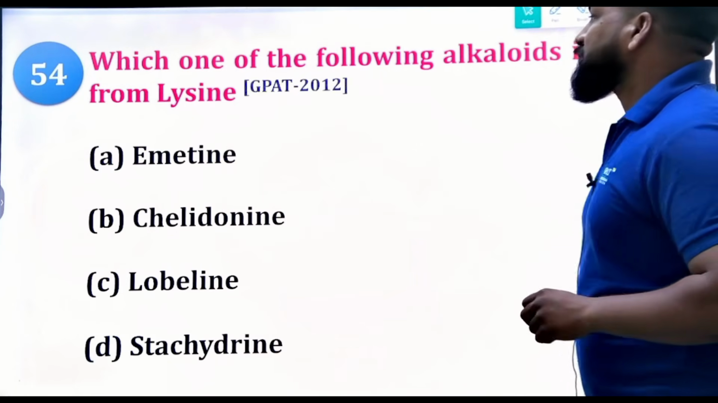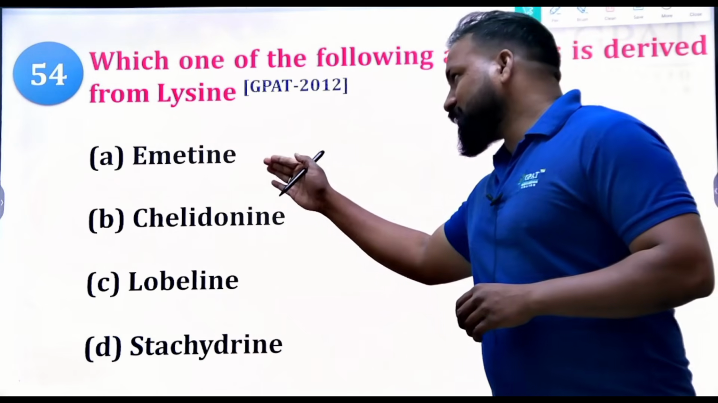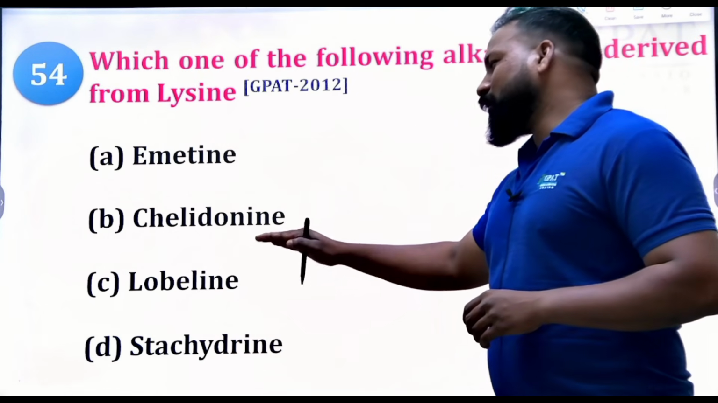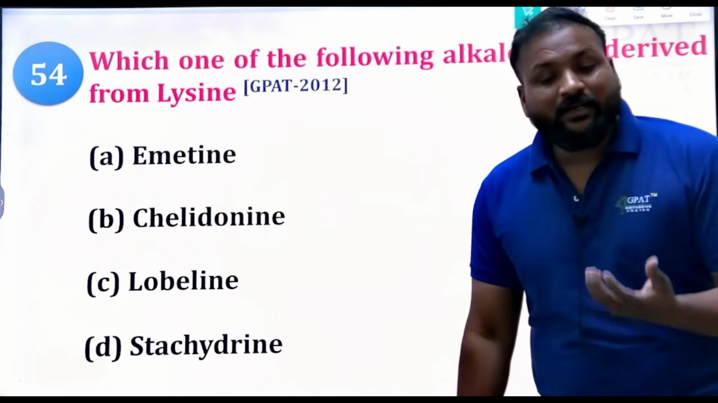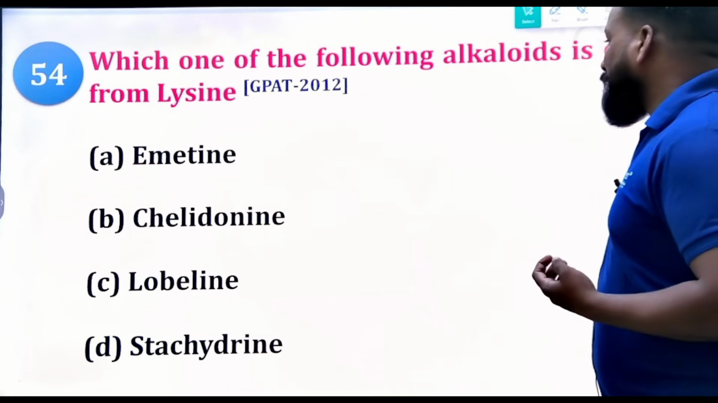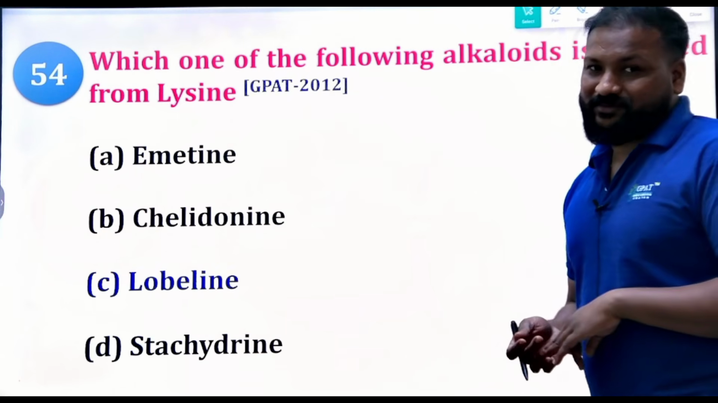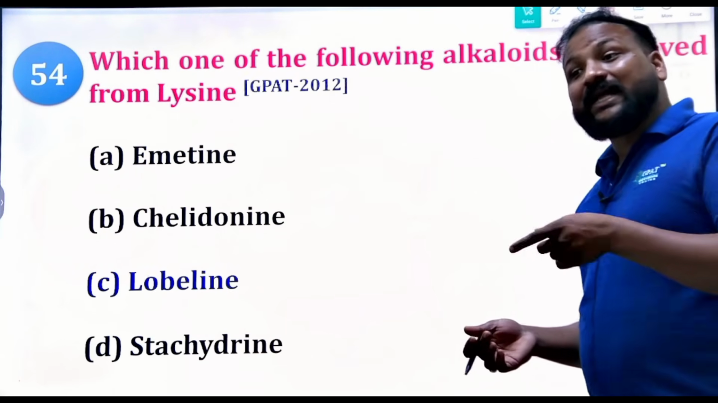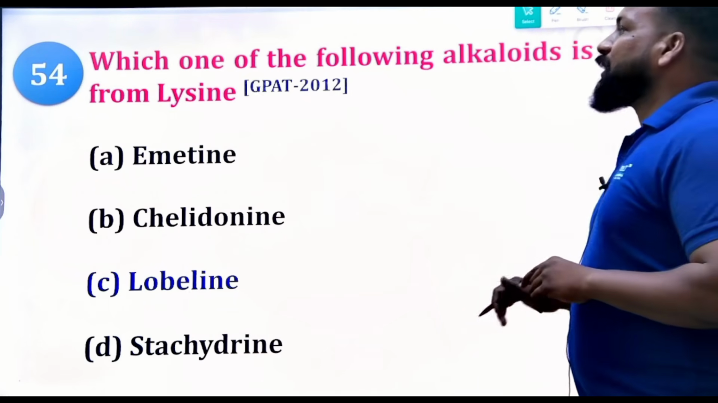Yes. Next, which of the following alkaloids is derived from lysine? Emetine, colchicine, lobeline, and stachydrine. What is the right answer? The right answer will be lobeline. Lysine gives anabasine, and lobeline is also obtained from lysine itself.